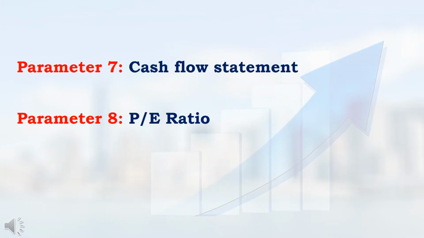In this video, we are going to see about the 7th and 8th parameters. The 7th parameter is the cash flow statement and the 8th parameter is the price to earnings ratio, that is, the PE ratio.